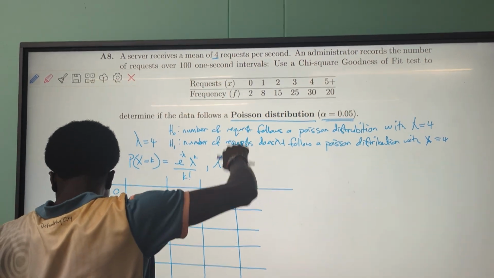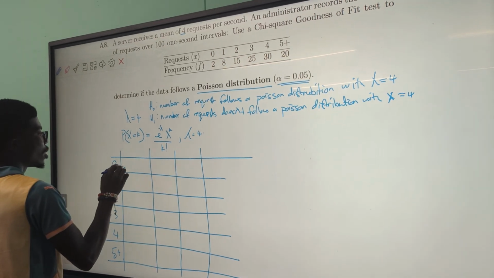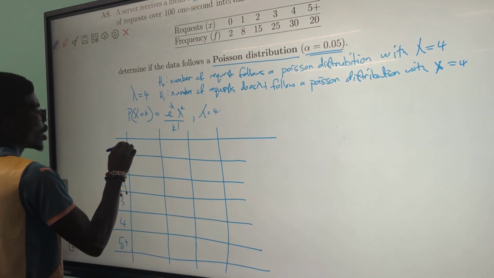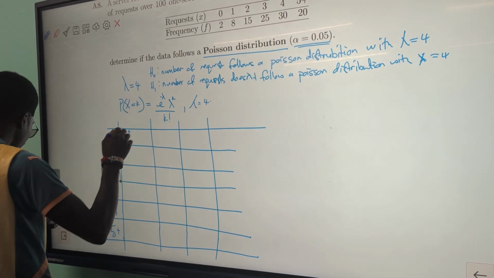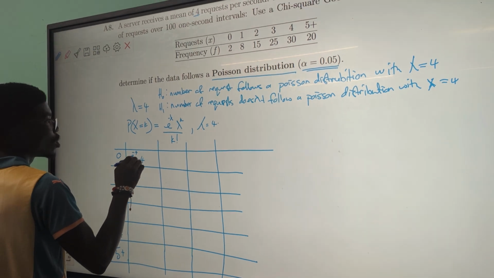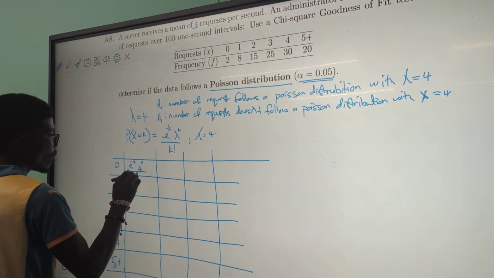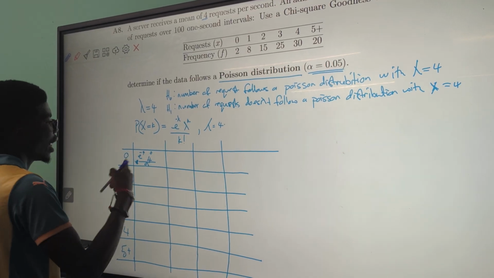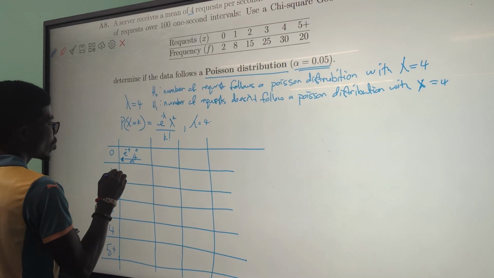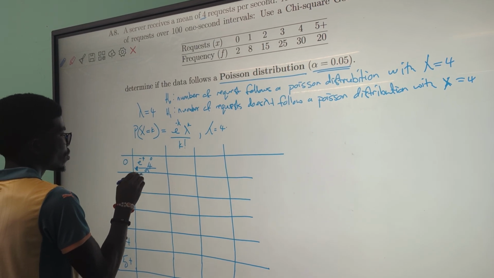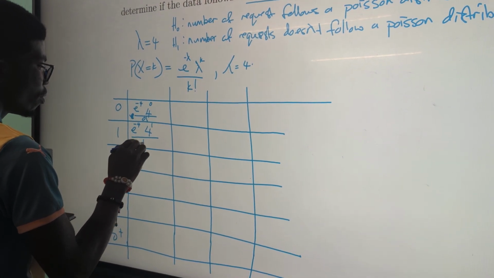For 0 we say e to the power of minus 4, then lambda, which is 4, to the power of k, where k goes to 0, over 0 factorial. Are we together? Let me write the one for 1: e to the power of minus 4, then 4 to the power of 1 over 1 factorial.